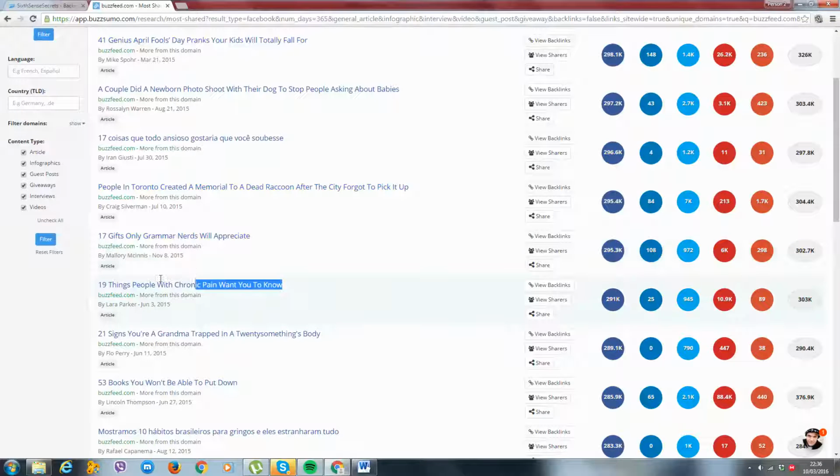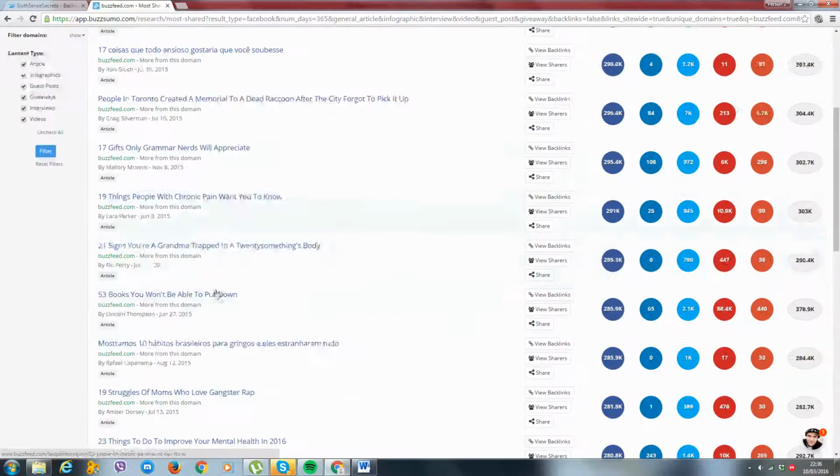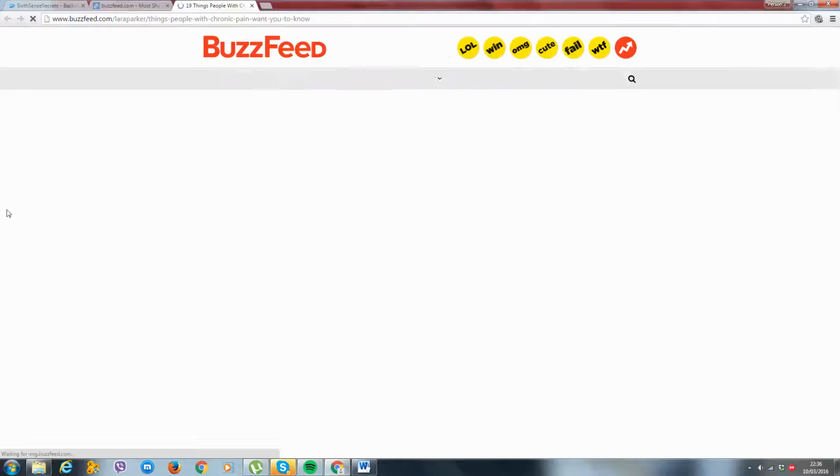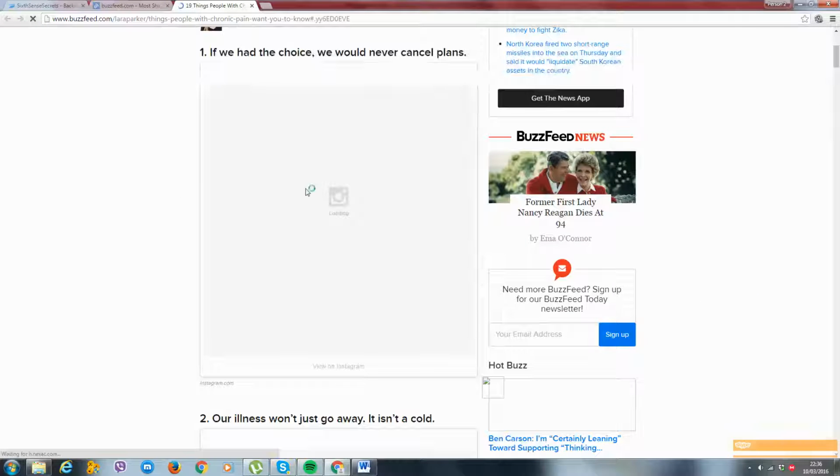This one, honestly, looking at it right now, I would actually think this would make you some good money. Number 19, I haven't tested this myself, but I really think it's a good article, because chronic pain is a big topic. It's in health, number one. Number two, it's a massive topic. Number three, there's a target audience for chronic pain. You can relate that to all different illnesses. This one's just perfect. You'd come on here and give it a look.